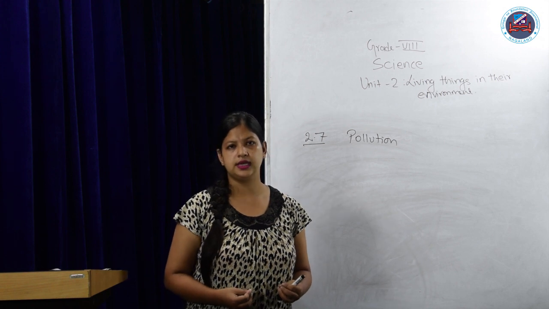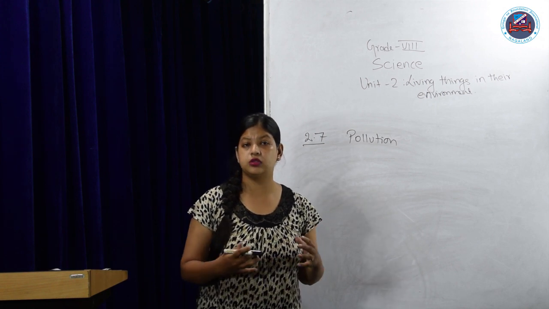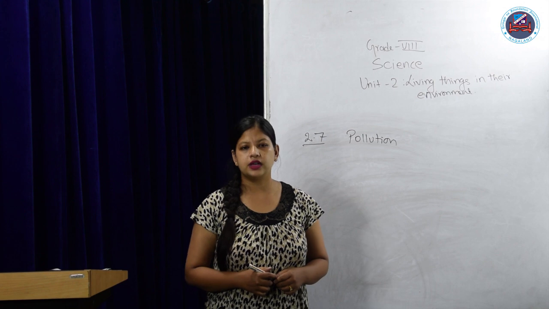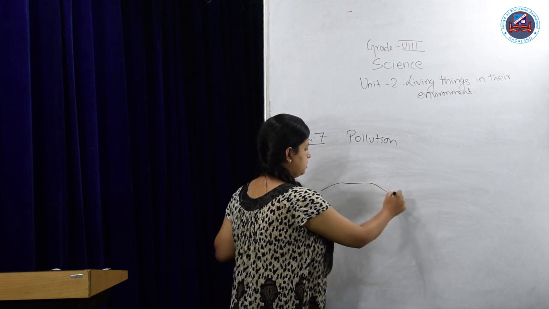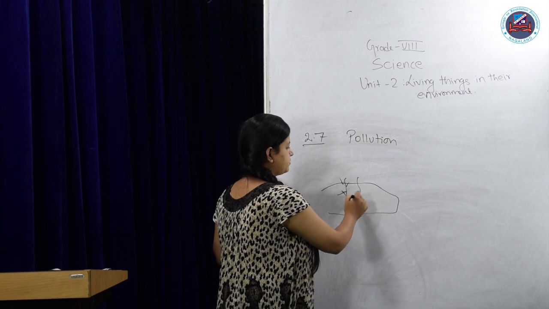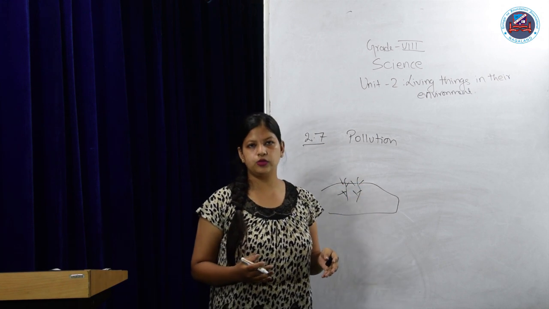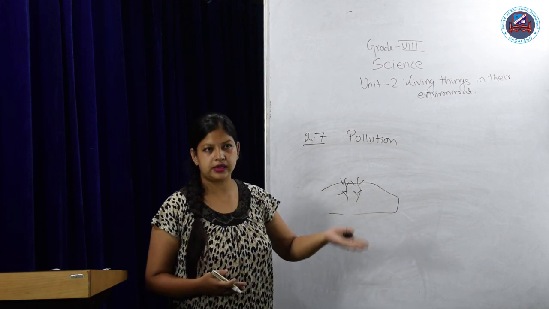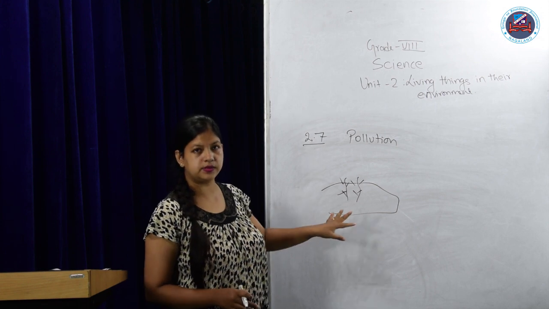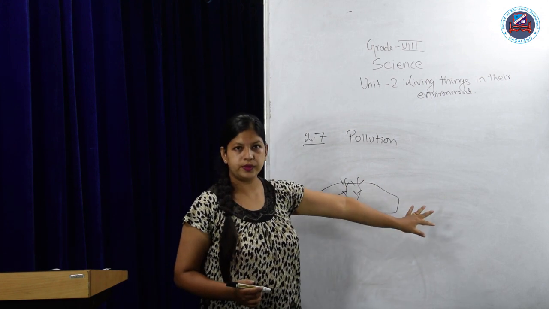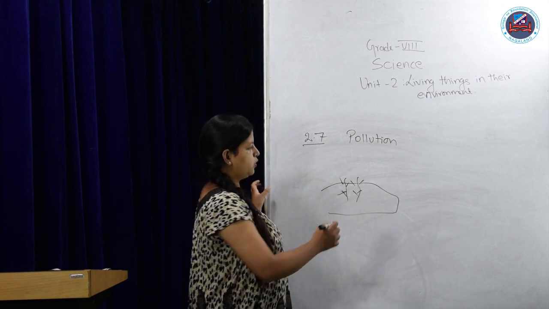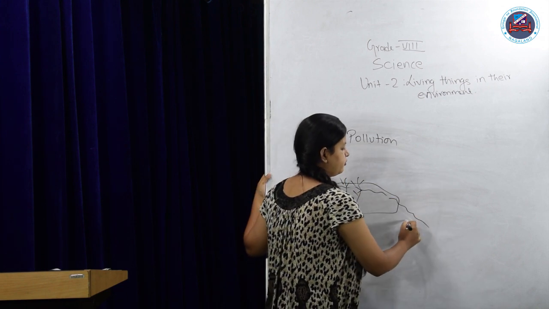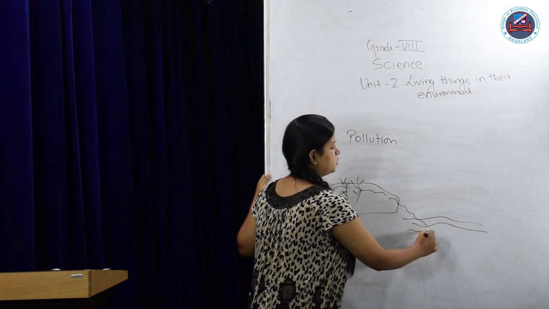We call it pollution. Now I would like to give you one example of how pollution affects the ecological balance, or the plants and animals. For example, a farmer, this is land. A farmer is growing a crop here. Now obviously the farmer will put on fertilizers. You have learned about fertilizers in chapter 1. So they will put nitrate, magnesium, whatever the plant will be absorbing. Now nearby the land there would obviously be water resources. So when those fertilizers start to go from that particular land, they will start to flow into the water area. Now this is the water area.